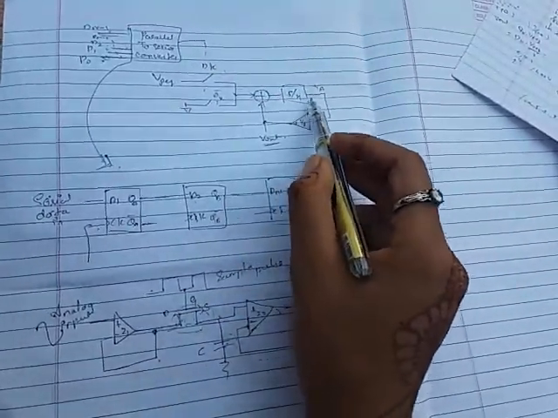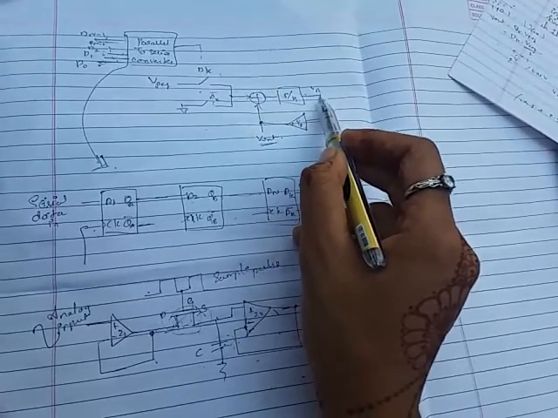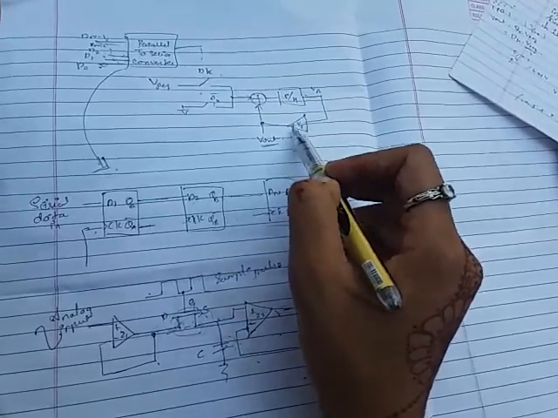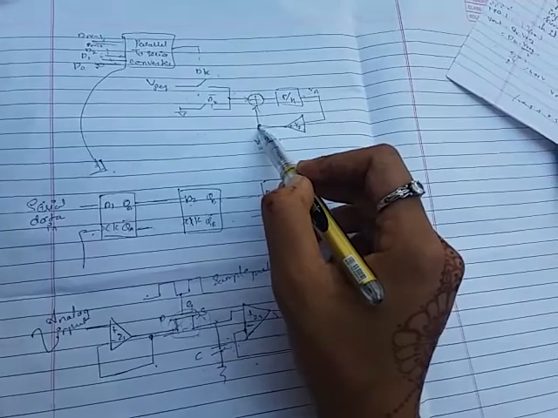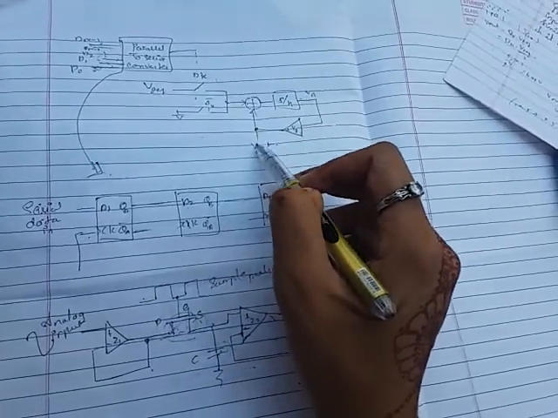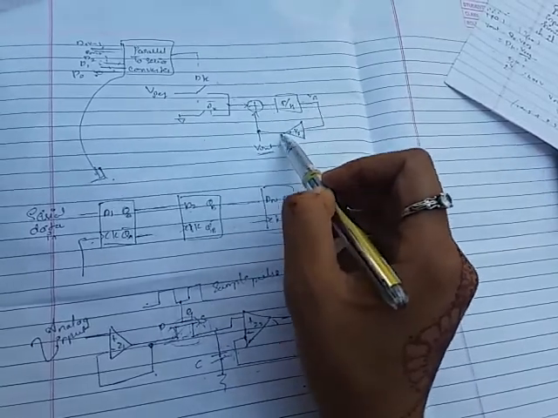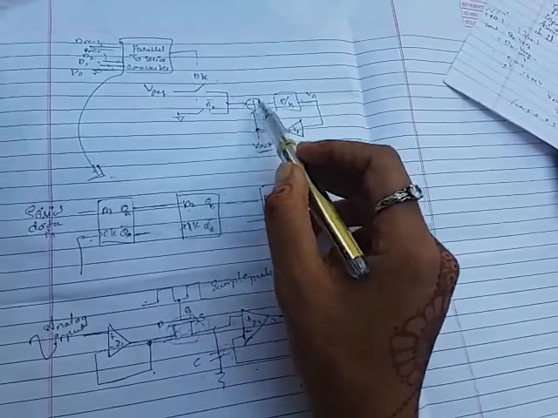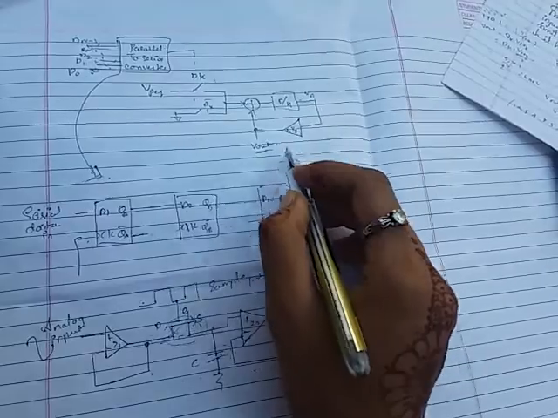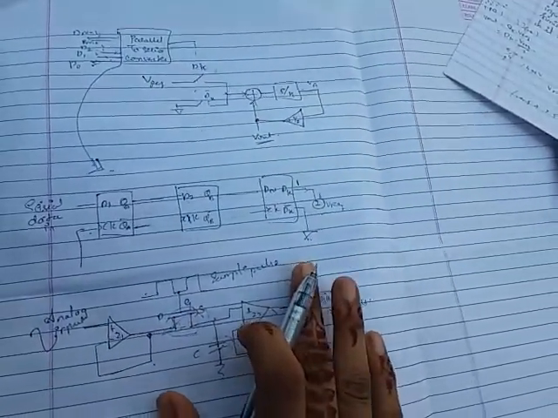Here it is the sample and hold circuit. Whatever the sample and hold circuit output is, this is fed through this feedback amplifier to this output, and it is given to this summer, and then we get the final output. If it is a negative value, it will not add with this; it will directly go to the ground. So that is how we calculate the voltage of this circuit.